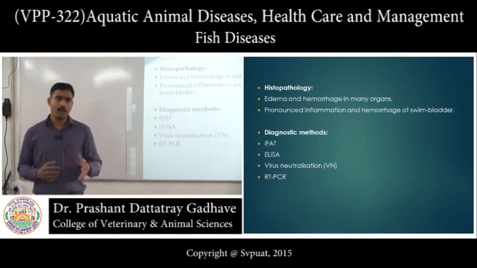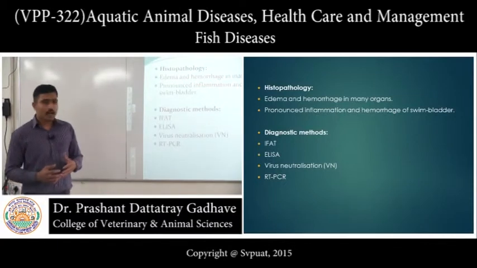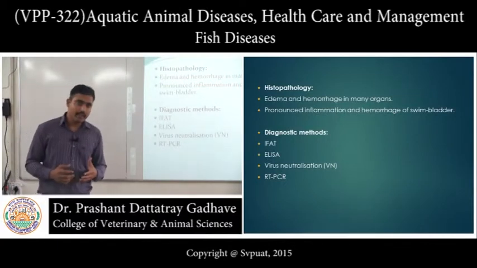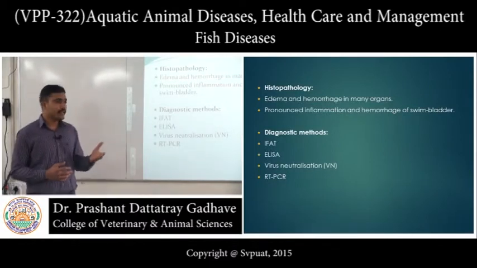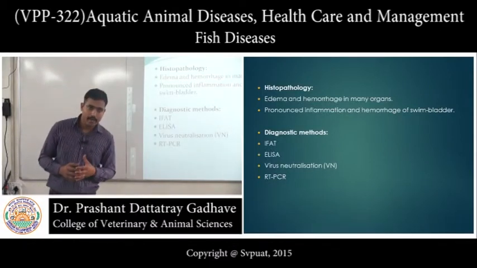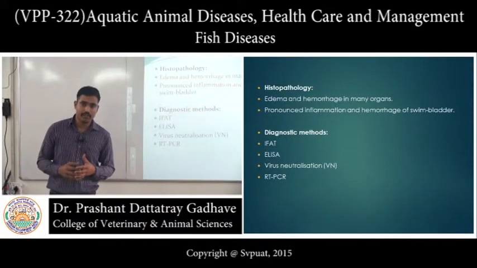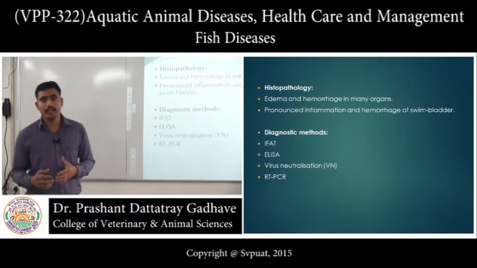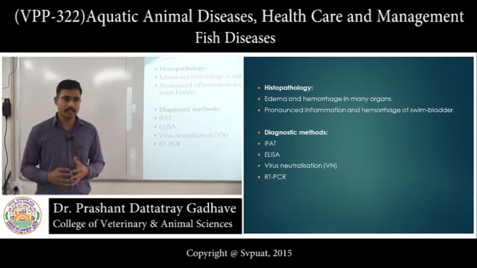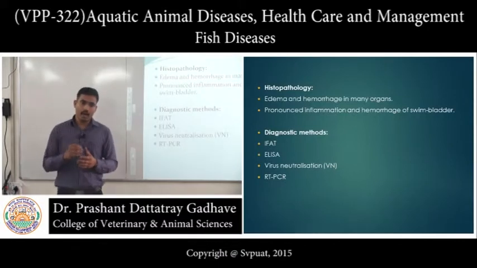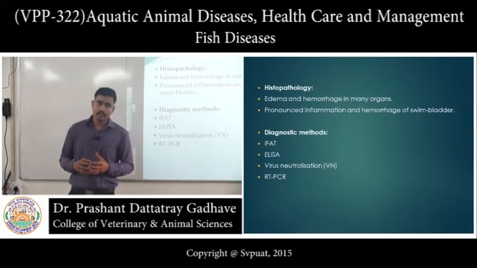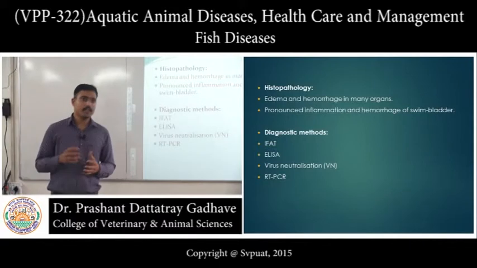Histopathologically, we can observe edema and hemorrhages in different internal organs. The pronounced inflammation and hemorrhage of the swim bladder, one of the important organs of fish, gives this disease its name: the infectious swim bladder disease. It means spring viremia of carp is also called infectious swim bladder disease.